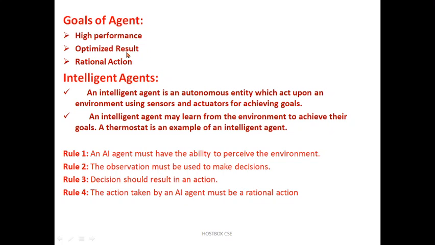For example, if we make factory-oriented robotics, its job is to observe the environment and do the work continuously. At last, rational action. So what actions and decisions can it take easily and do? It never does irrelevant activities.